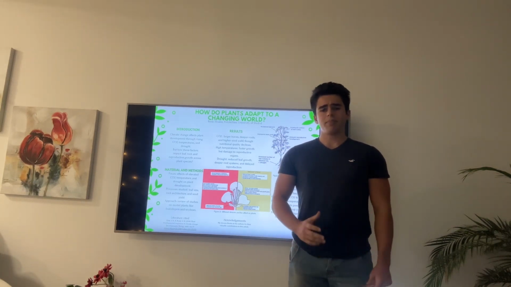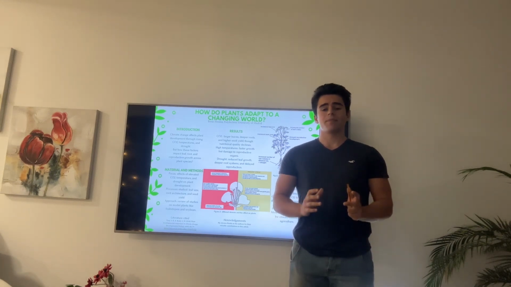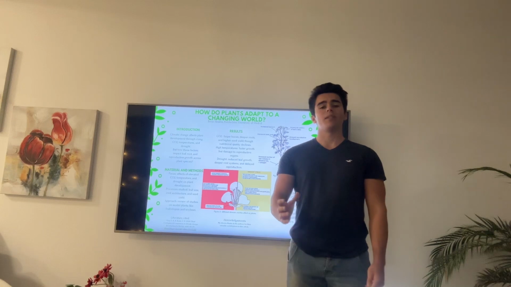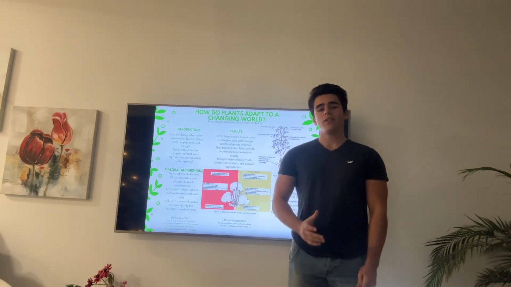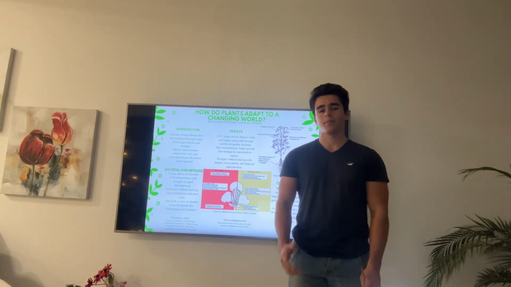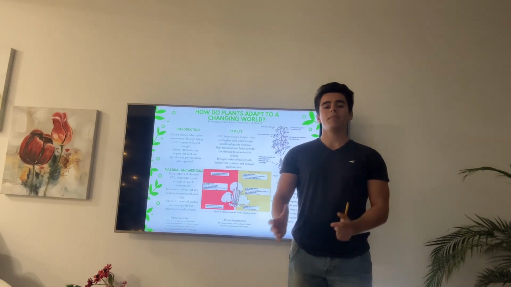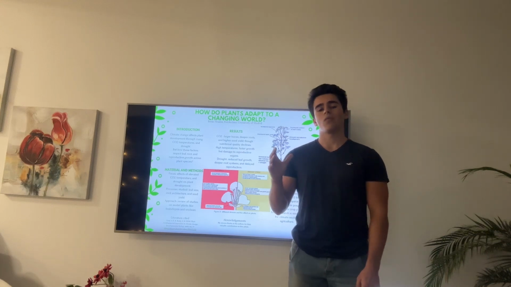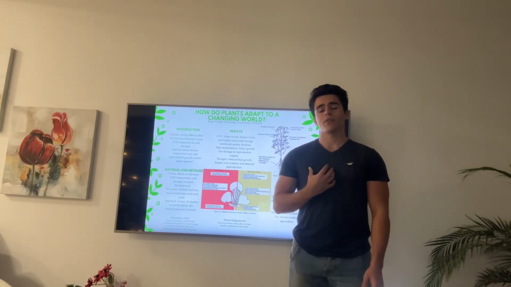Rising temperatures impact plant development in various ways, with effects varying by species and developmental stage. It's known that temperature affects several aspects of plant growth and reproduction. Leaf initiation and expansion rates can be altered. Generally, higher temperatures accelerate leaf development up to a certain threshold, beyond which negative effects can occur.